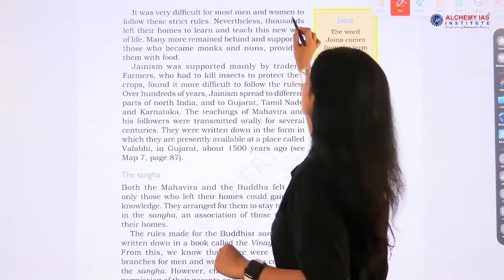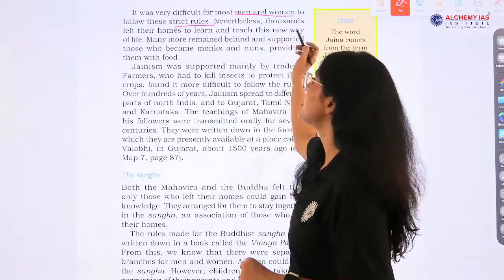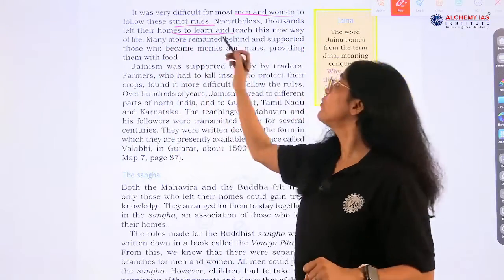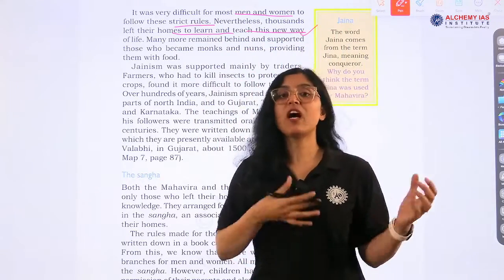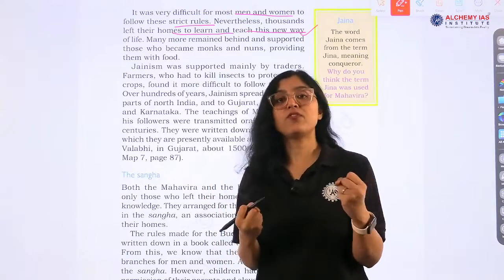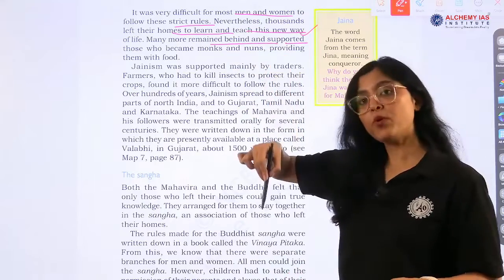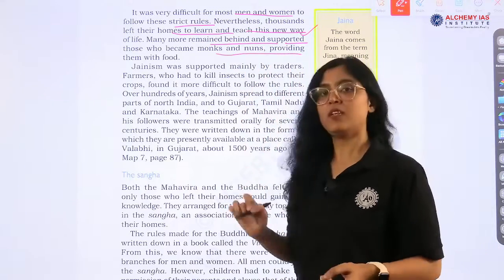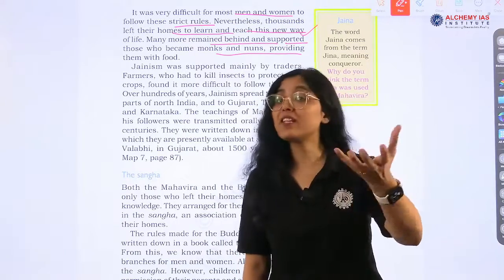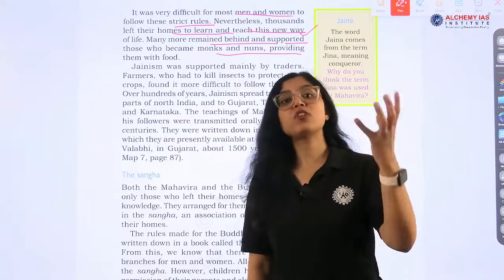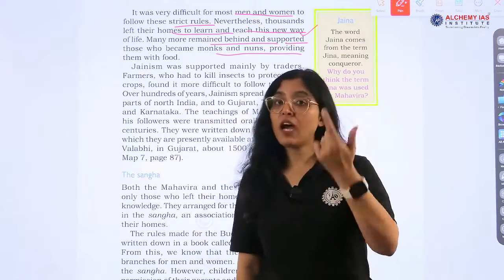It was very difficult for most men and women to follow these strict rules, right? Nevertheless, thousands left their homes to learn this Jainism and teach this new way of life, living a hard life, restricting yourself, restricting your desires, right? And many more remained behind and supported these monks and nuns, providing them with food. So many people were not living this hard life, right? Jainism was much harder than Buddhism. Following Jainism's principles was hard, right?